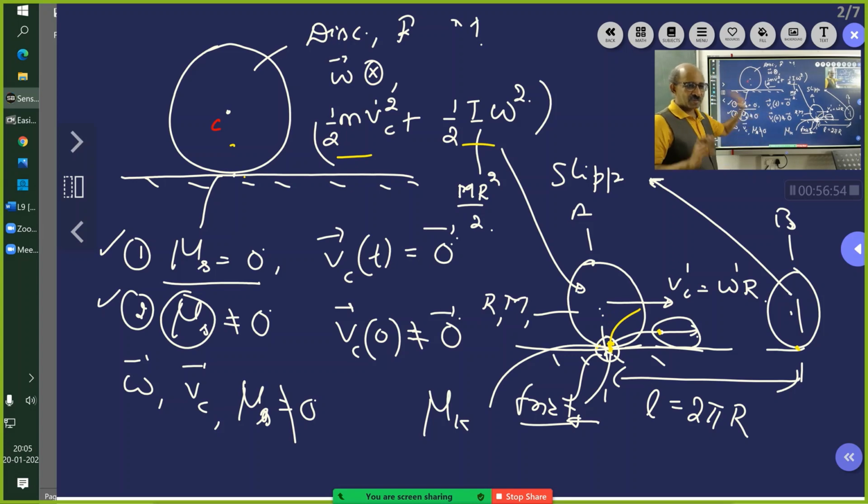Still, they become steady. The condition is that VC plus P equals omega. Till that condition is there, they will keep changing, but there should be no slippage. That is the whole idea. We'll discuss torque and all, and understand how the torques will come into the picture. We'll look into that.